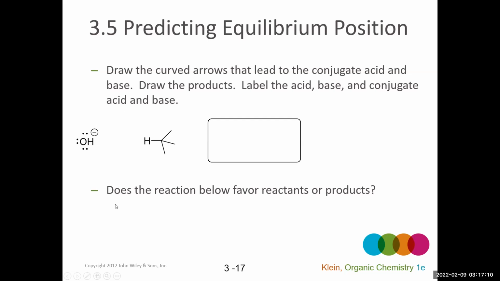Then at the end, answer this question: does the reaction below favor reactants or products? Basically, should we draw the equilibrium arrow favoring the products, or going in the reverse direction, favoring the reactants? If you can take a moment to pause the video, you can think about it on your own first, and then we can go over it.